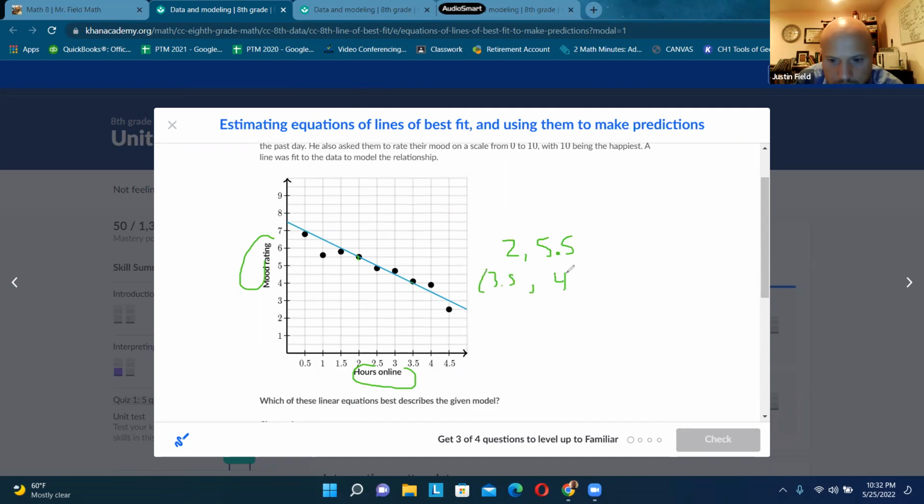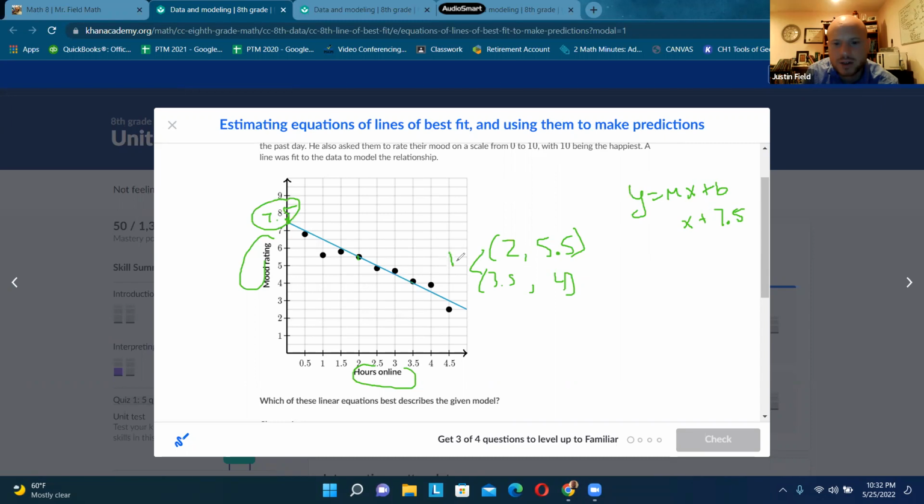Okay, so there's my 2 points, and from those 2 points, I can find the slope. I'm also noticing the y-intercept is 7.5. Okay, so I almost have my slope-intercept form. Remember, slope-intercept form is y equals mx plus b. And now, if that's 7.5, we know that b is 7.5. We're going to find the slope right quick.